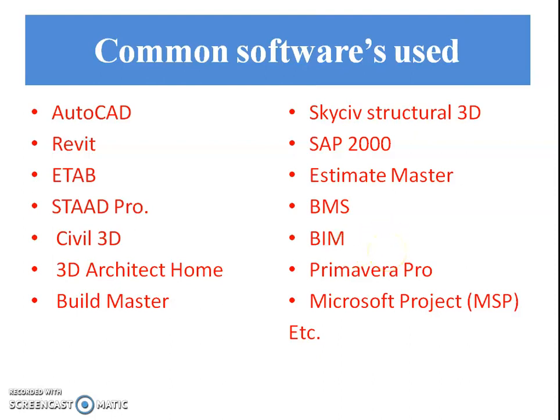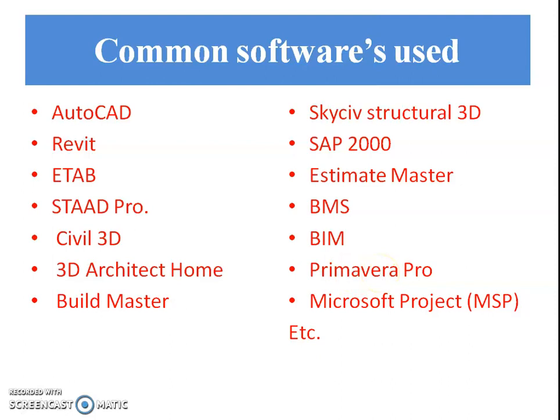The next software is BIM. It means Building Information Model. Building Information Model is an intelligent 3D model-based process that gives architecture, engineering and construction professionals insight. Next software is Primavera Pro.